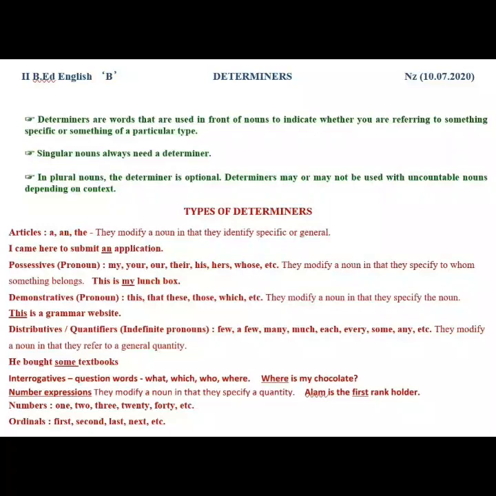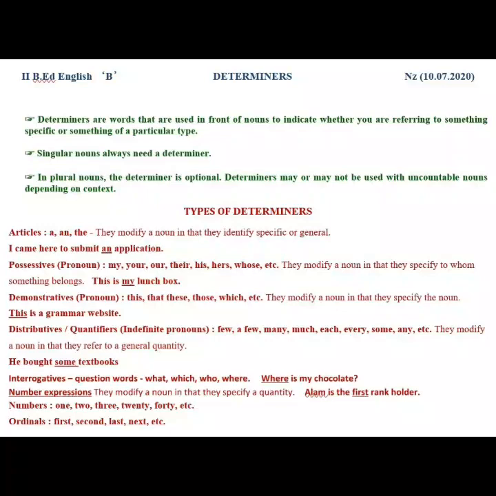Hello everybody. Everything in life is determined by something. Likewise, sentences have determiners. What are determiners? Determiners are the words that are used in front of nouns to indicate whether you are referring to something specific or something of a particular type.